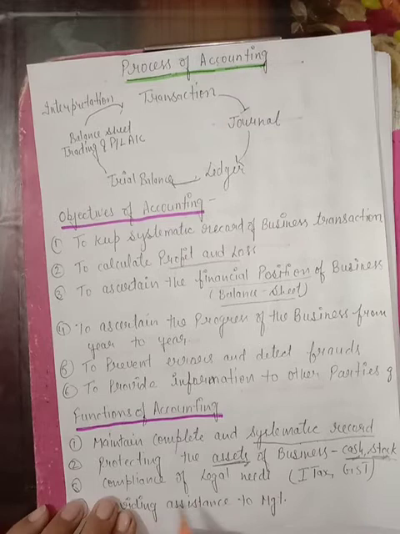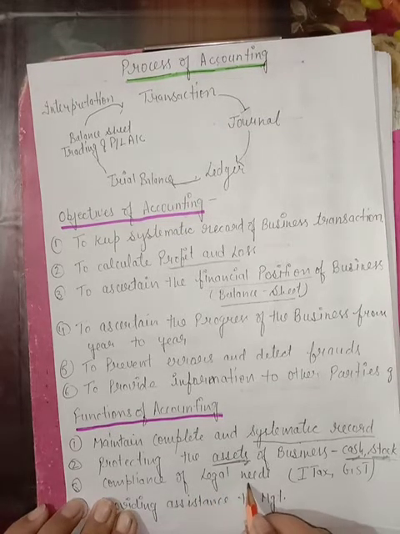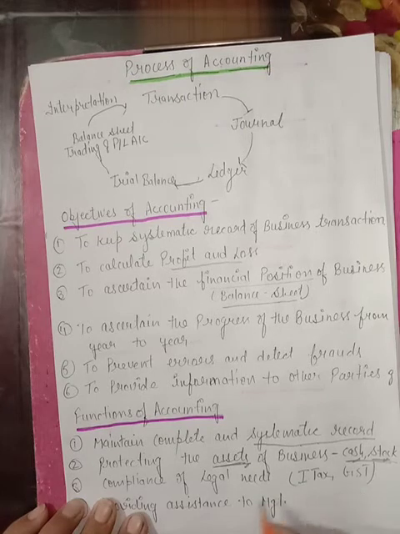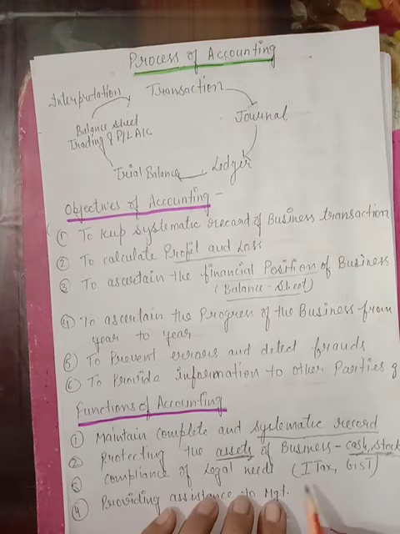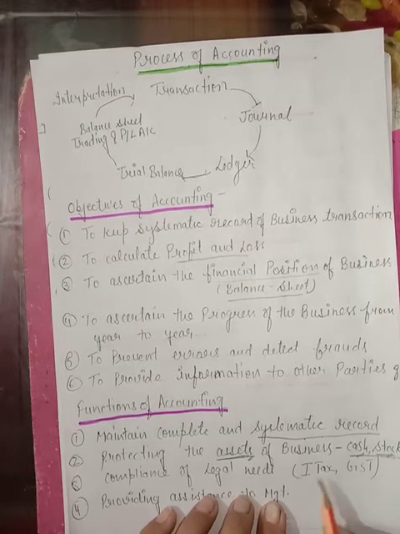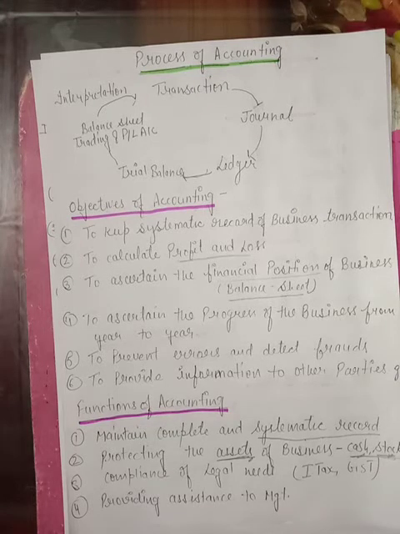And the next point is compliance of legal needs. Compliance of legal needs means sometimes we have to prepare accounts for legal purposes also, you know, students. For the income tax department, most businessmen are filing ITRs. ITR means income tax returns. For filing the ITRs, we have some definite records. Sometimes the income tax department wants our documents, with the help of which we have prepared our ITRs. The income tax department wants to tally our ITR with our documents.